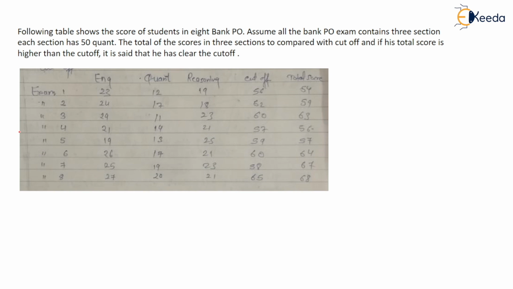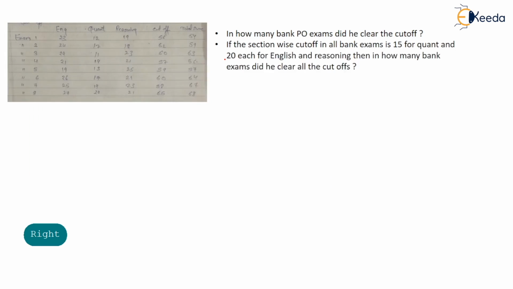So here is another question of data interpretation. The following table shows the scores of students in 8 bank PO exams. Assume all bank PO exams contain 3 sections, each of 50 questions or 50 marks. The total of the scores in the 3 sections is compared with the cutoff, and if the total score is higher than the cutoff, it is said that he cleared the cutoff. So this is given to you.